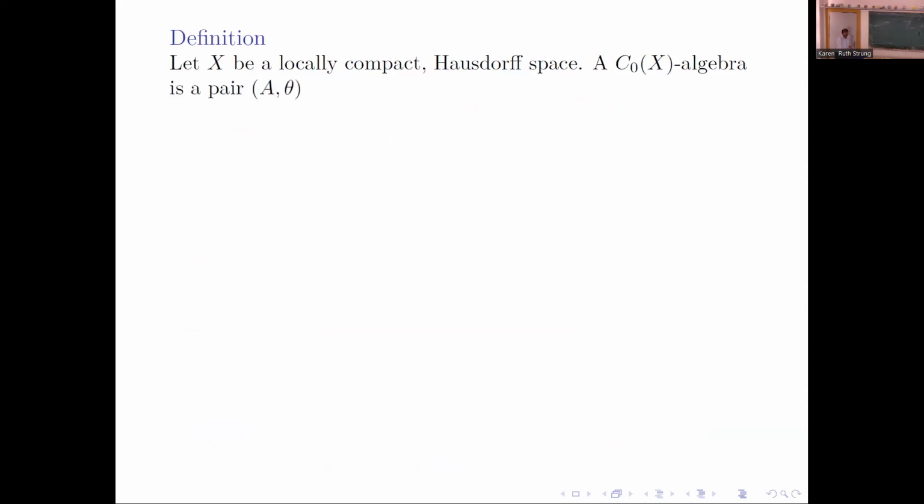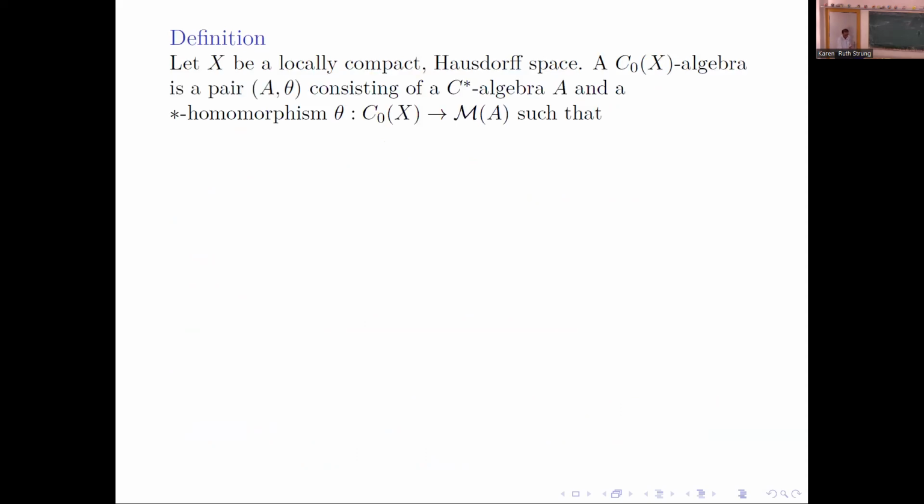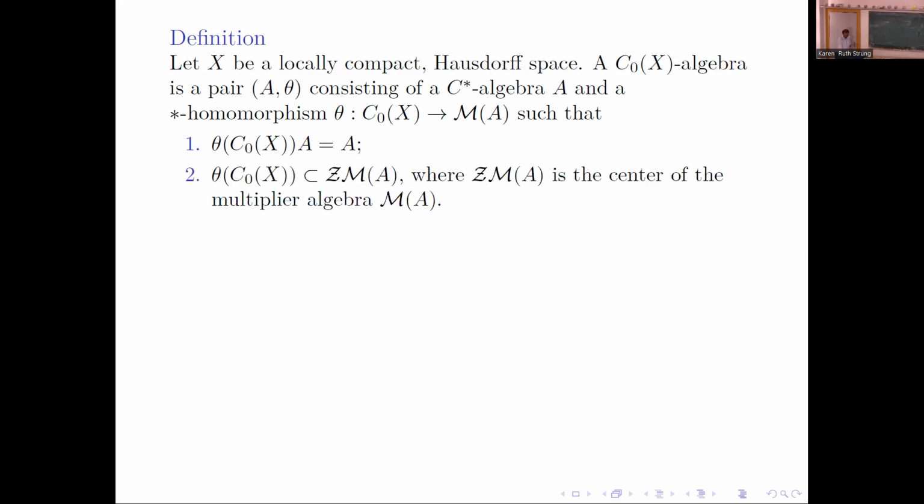A C0X algebra is a pair (A, θ), where A is a C-star algebra and θ is a star homomorphism from C0X to the multipliers of A. This is called non-degeneracy, which means, if A were unital and X were compact, then this first condition would be that θ is unital. And the second thing is C0X.